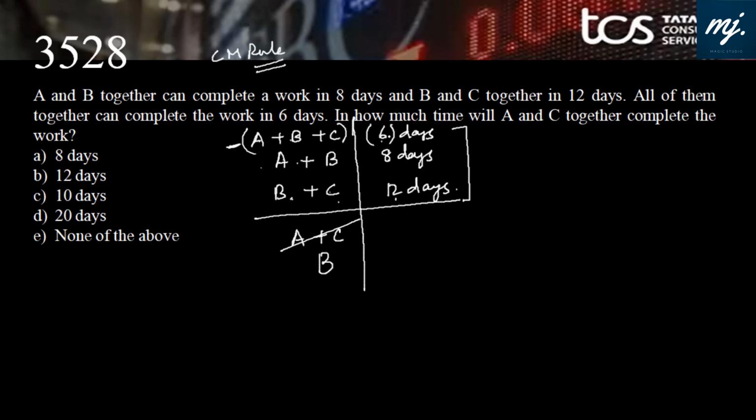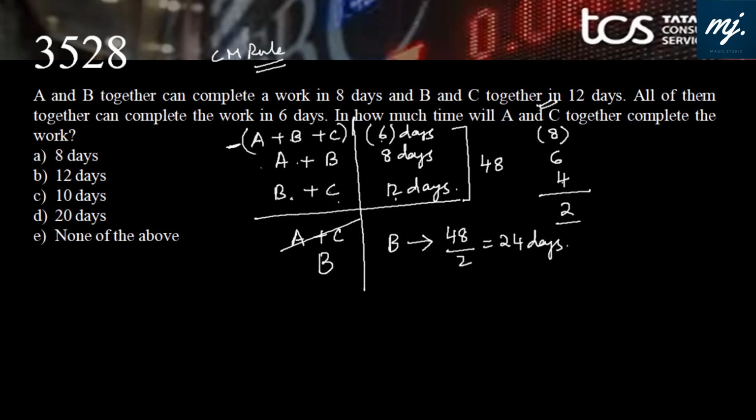Find the common multiple of 6, 8, 12, that is 48. 48 by 6 is 8, 48 by 8 is 6, 48 by 12 is 4. Now simply add up: 6 plus 4 is 10, minus 8 is 2. That means the time taken by B alone to complete the work is 48 by 2, that is 24 days.